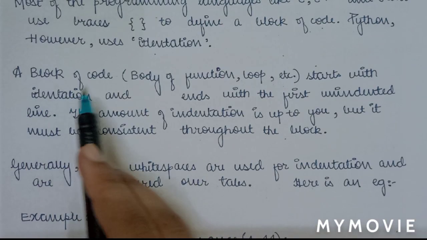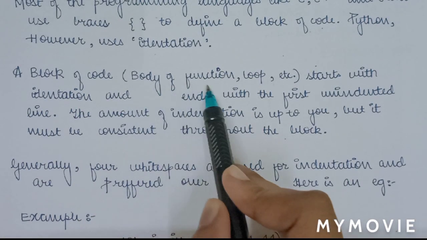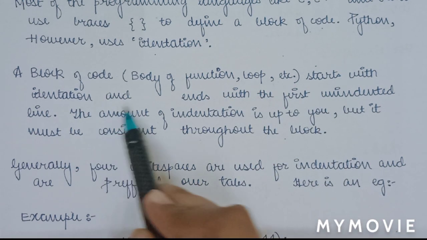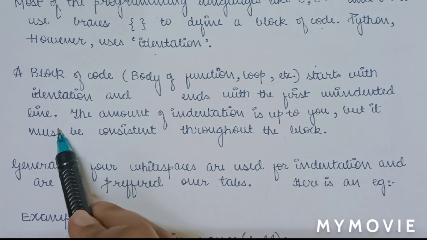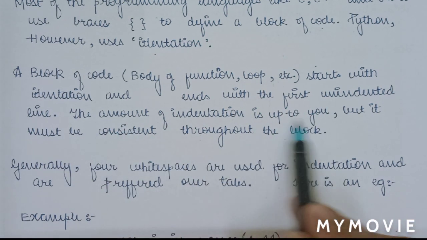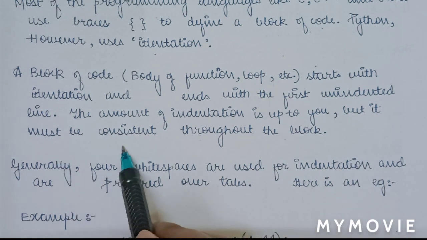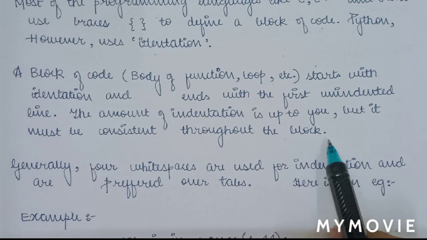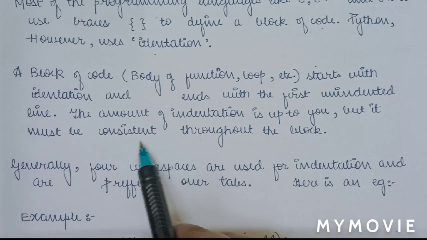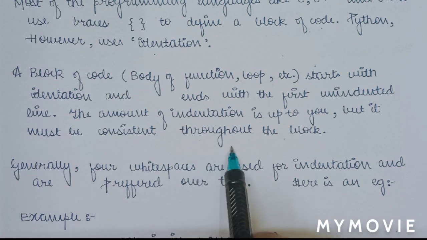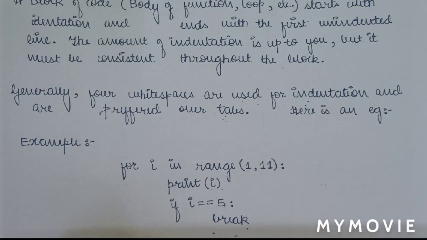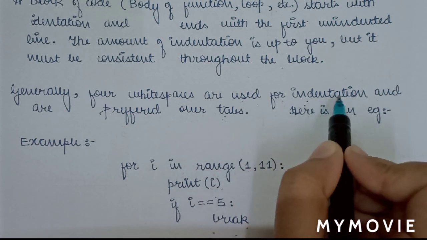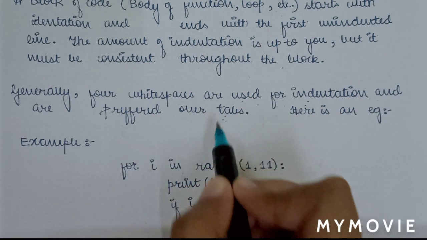So a block of code, that means body of function, loop, etc., starts with indentation and ends with the first unindented line. The amount of indentation is up to you, but it must be consistent throughout the block. You can indent as much as you want, but there is a condition that it must be consistent throughout the block of code. Generally 4 white spaces are used for indentation and are preferred over tabs. So let's see an example.